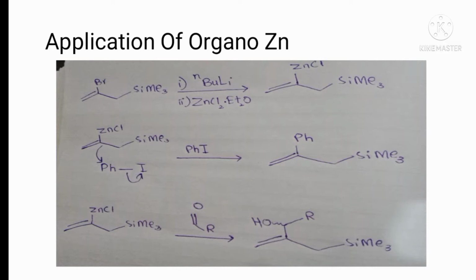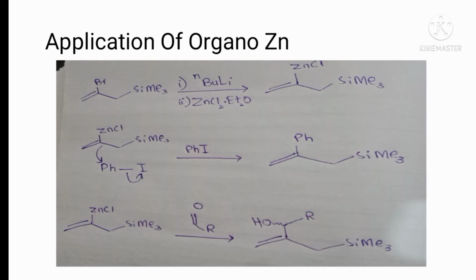We will discuss their applications. What applications are we discussing? Organozinc. What important role does organozinc play in organic chemistry? Here is an example where our substrate has a carbon-halogen bond.